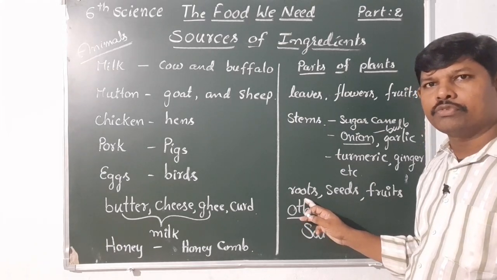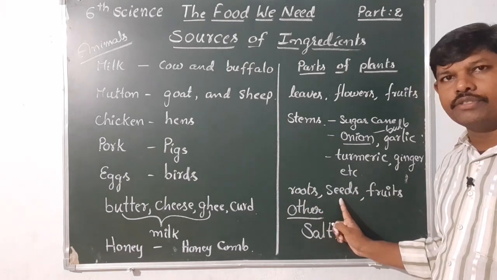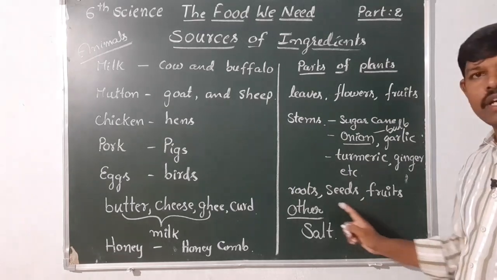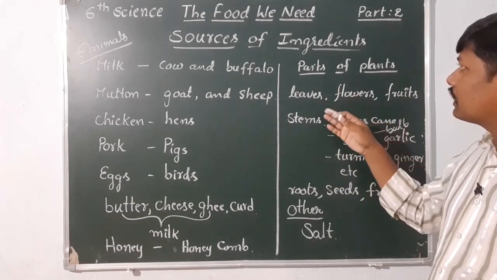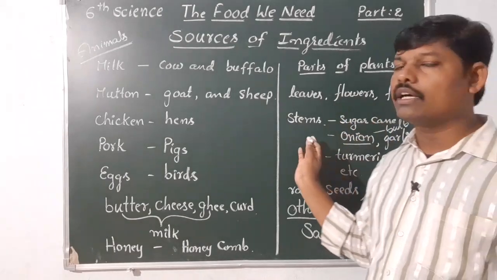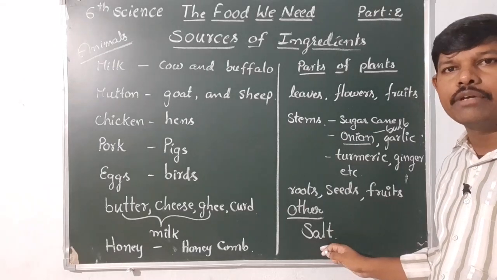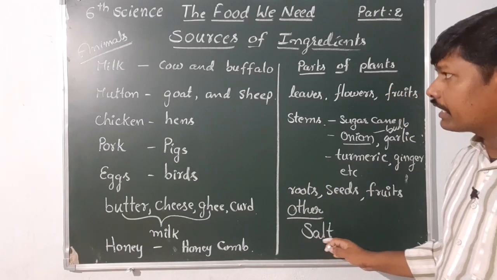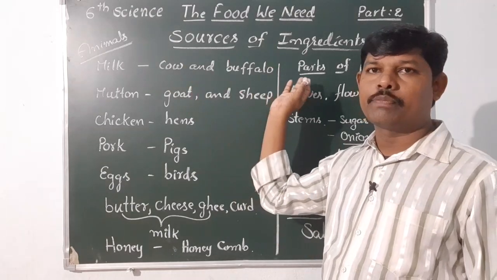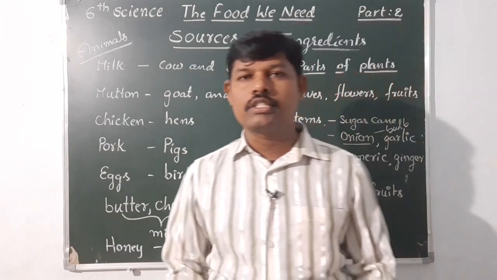So plants store food in roots. They are called tubers. And seeds, fruits, etc. These are all the variety of food ingredients we are getting from the plants. And next, other sources, salt we are getting from the other sources. That means salt is not getting from the animals, not getting from the plants. It is getting from the sea water. That is why salt source is other.